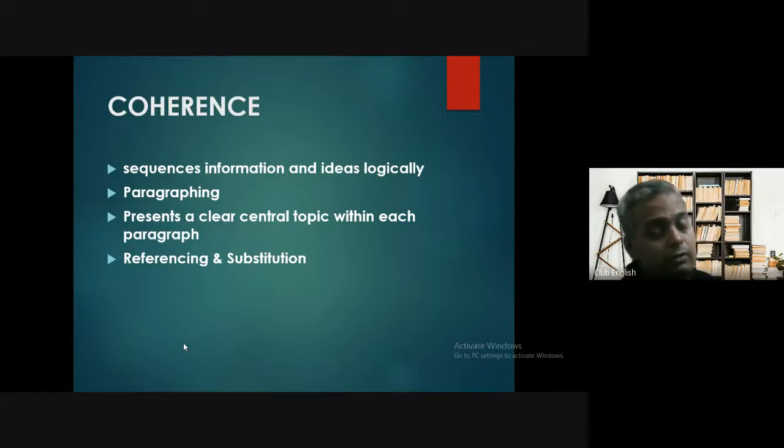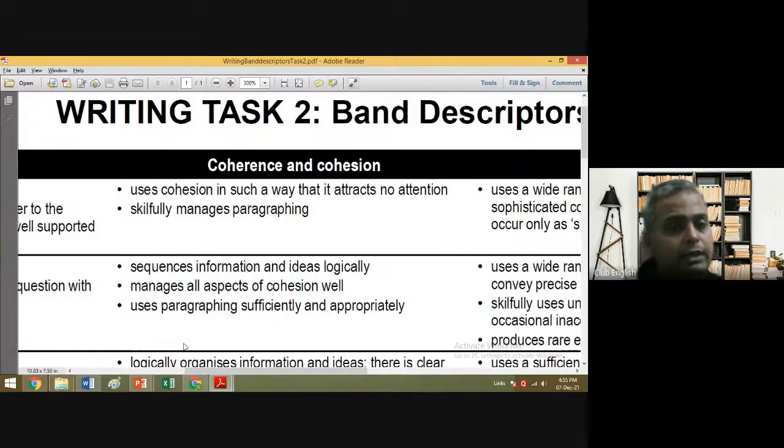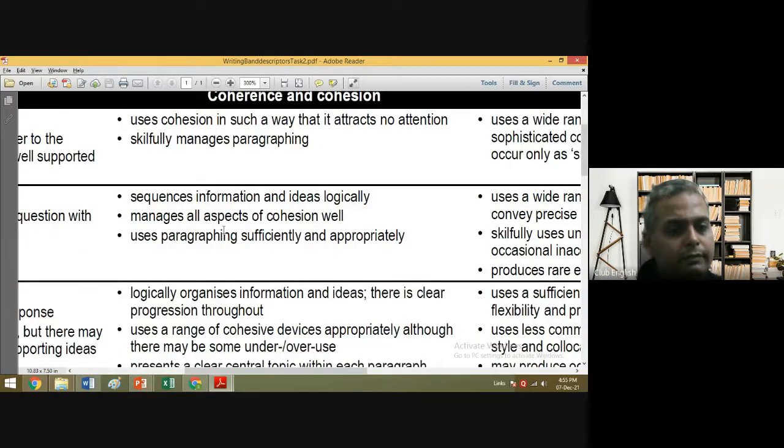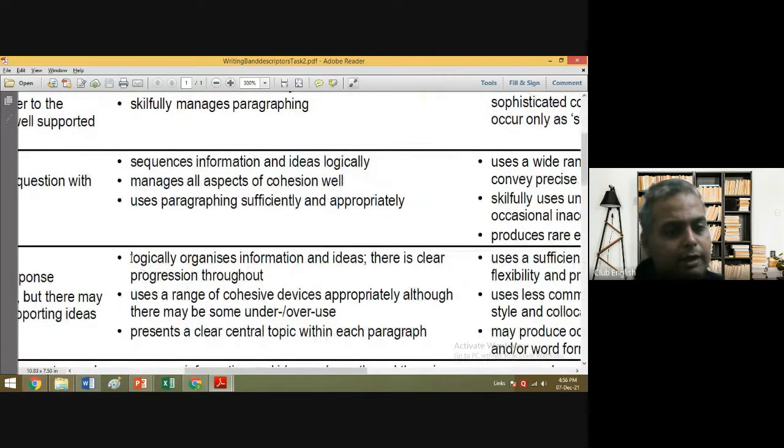Now, what coherence exactly means, you need to understand by seeing these band descriptors. See, here it is written for band 6, 7: logically organizes information and ideas. There is clear progression throughout. What you need to understand is that there should be clear progression or sequencing of information and ideas logically.